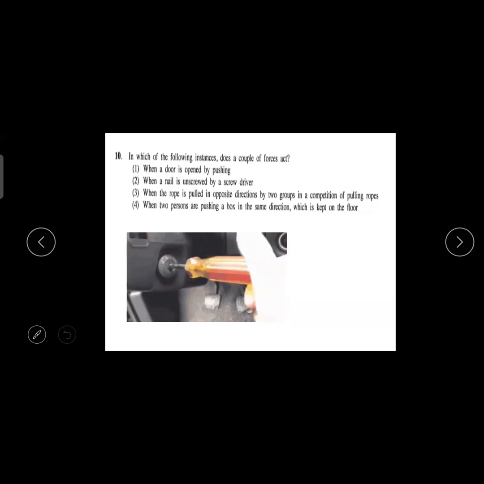The other best example for a couple of force is spinning a coin with one hand. Have you all spun a coin with one hand? Some people use two hands, holding with one hand and hitting with the other. Not like that. From the same hand you can spin the coin. That is a couple of force. Third one, when a rope is pulled in opposite directions by two groups in a competition of pulling ropes, tug of war.